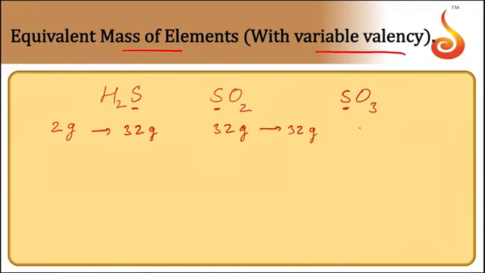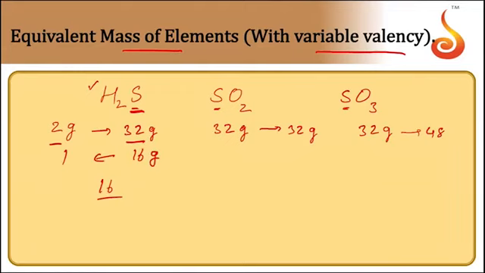In the third, 32 grams of sulfur combines with 48 grams of oxygen. By definition, the mass of the element which combines with 1 gram of hydrogen is its equivalent mass. So 32 grams is combining with 2 grams, which implies 16 grams combines with 1 gram of hydrogen. Hence 16 is the equivalent mass of sulfur.